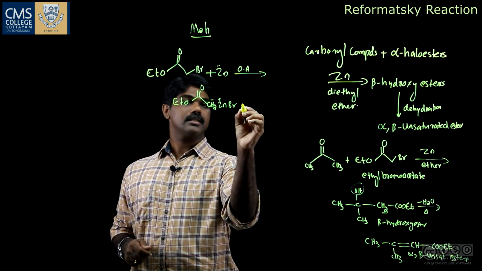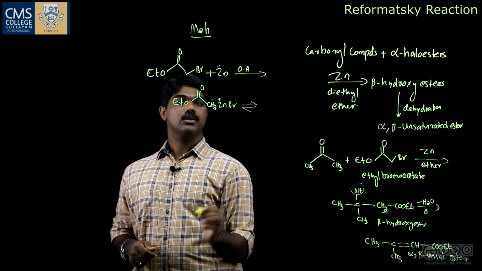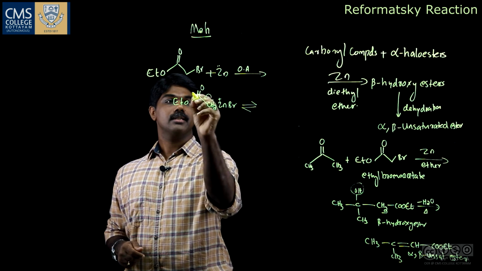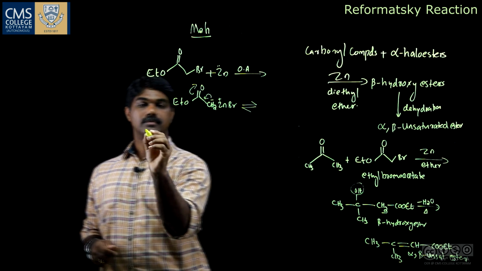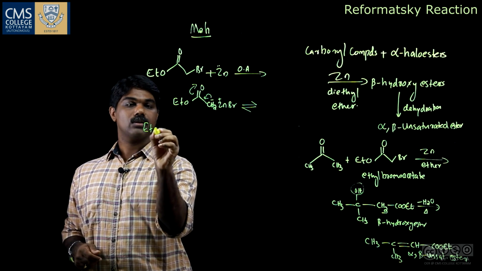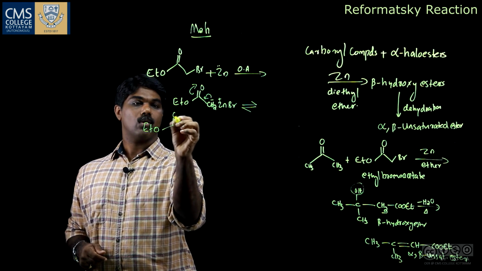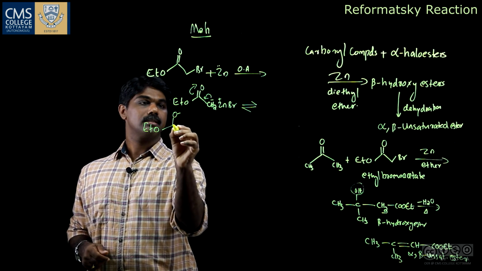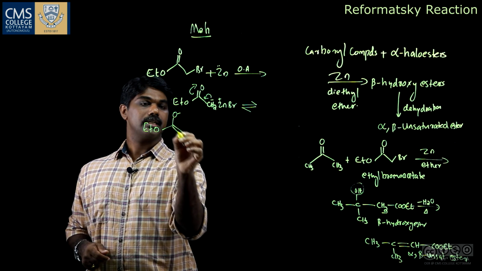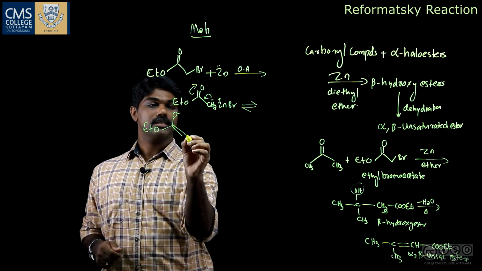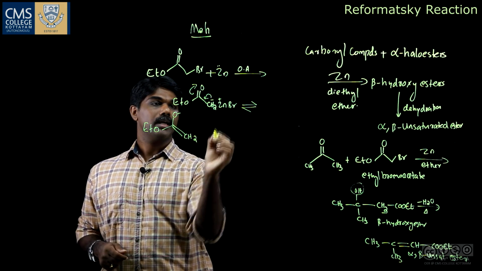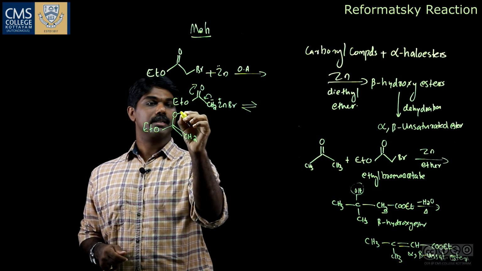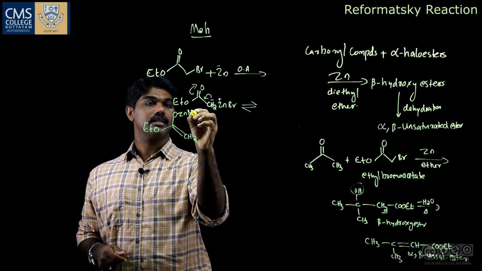Then this undergoes tautomerization and we get EtO O minus C double bond CH2, and this Zn and Br get coordinated over here.